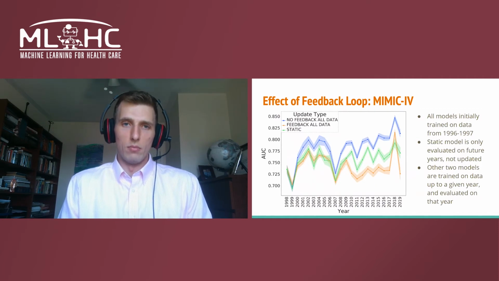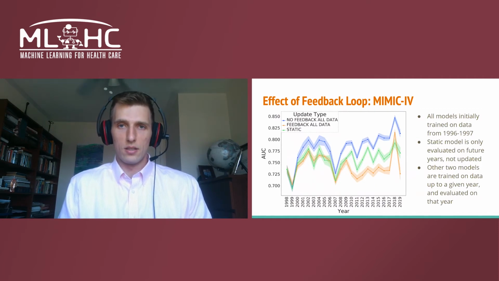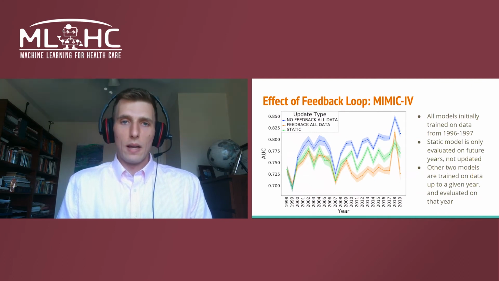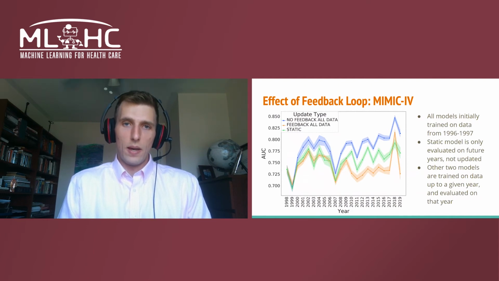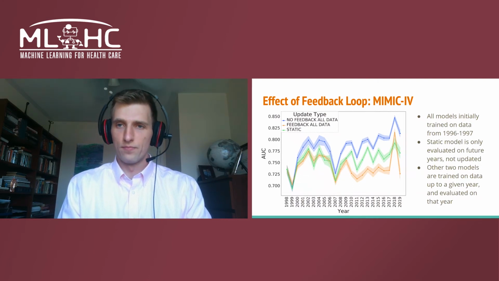The no feedback loop model, or blue line, assumes that the clinician does not know about the predictions of the model, so the model is updated using clinician predictions only, which we consider to be the ground truth labels. The feedback loop model is updated using the model's correct as well as incorrect predictions. As is observed, it is best to not update the model when its predictions can influence future labels.